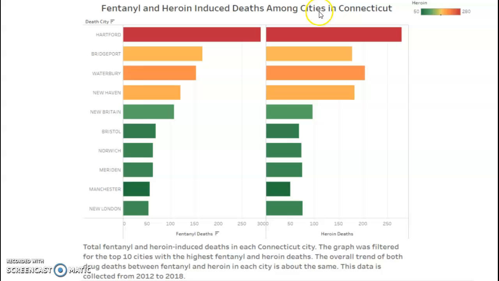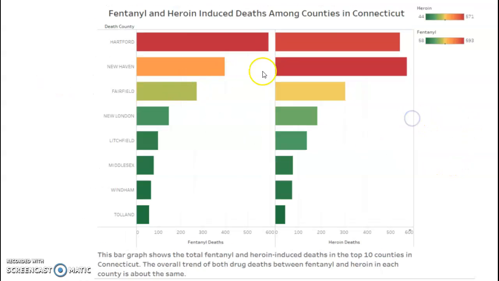This shows cities in Connecticut, fentanyl and heroin compared to one another, and it's Hartford. That is the biggest city in Connecticut. This one shows the counties, and it is Hartford again, ironically. And for heroin, it is New Haven, which is also another very large county.